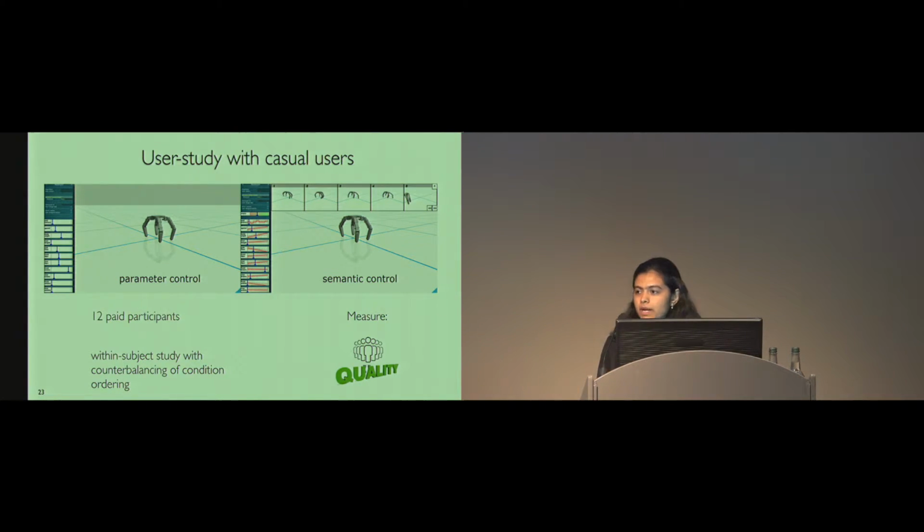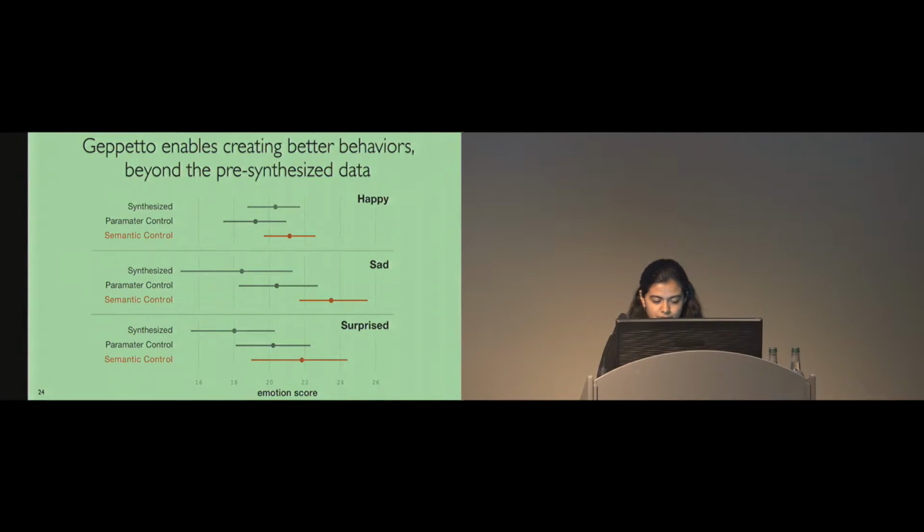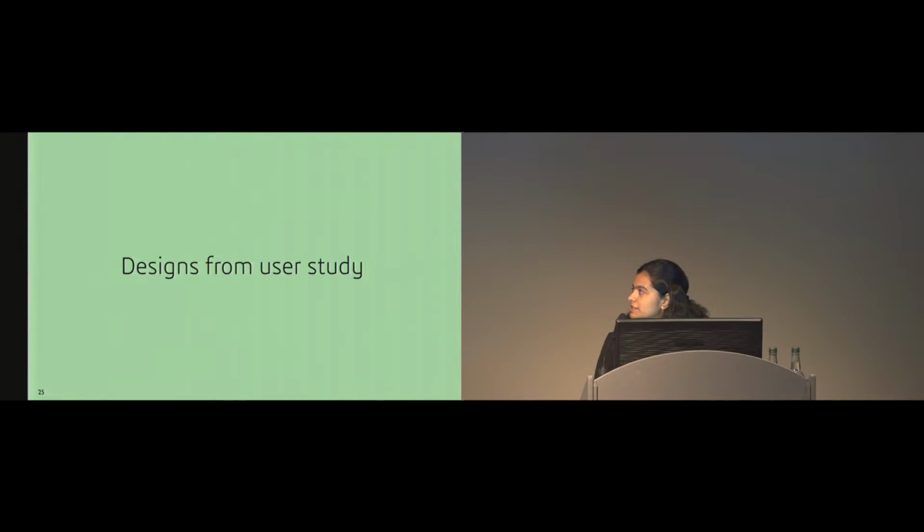And to do this in an unbiased manner, we again use crowdsourcing. Here are scores from crowdsourcing for designs from our user study, and higher scores correspond to a better expressive motion. We not only crowdsource participant designs created using both semantic and parameter control interface, but also best and worst designs from our original dataset that was synthesized by sampling. This allowed us to see if our system could enable design beyond the dataset, and we find that this is indeed the case. Designs created with semantic UI were rated better for all emotions.